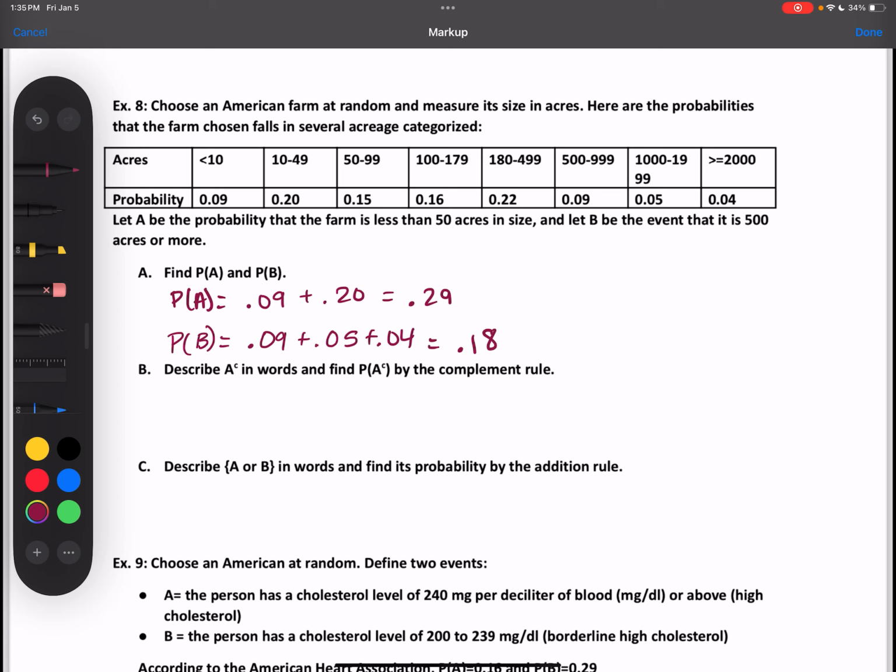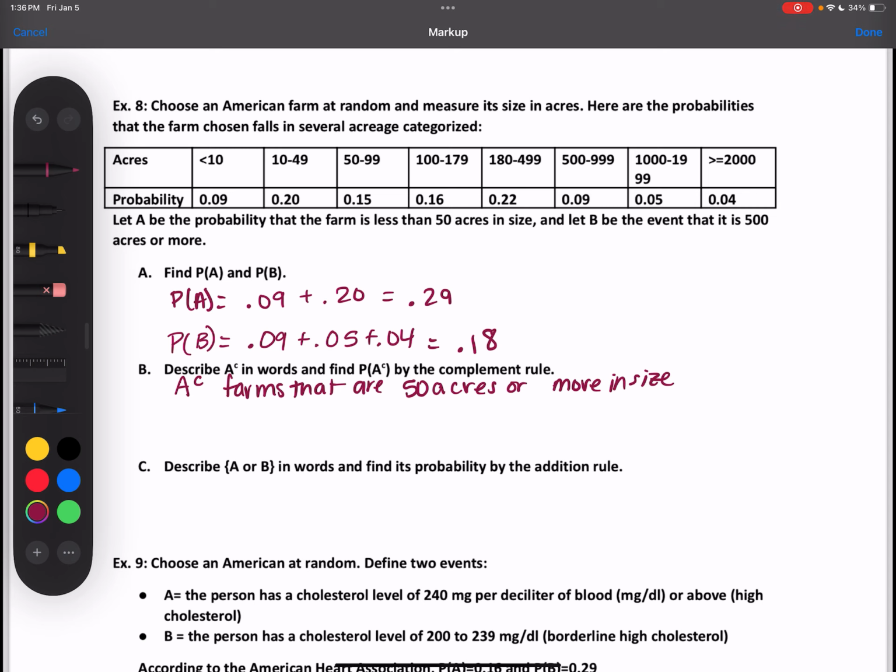All right, describe A complement in words and find the probability of A complement by the complement rule. So A complement would be farms that are 50 acres or more in size.